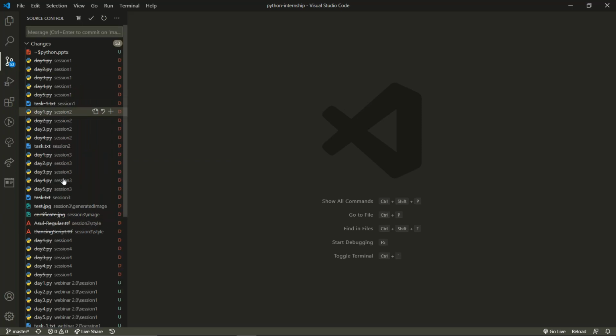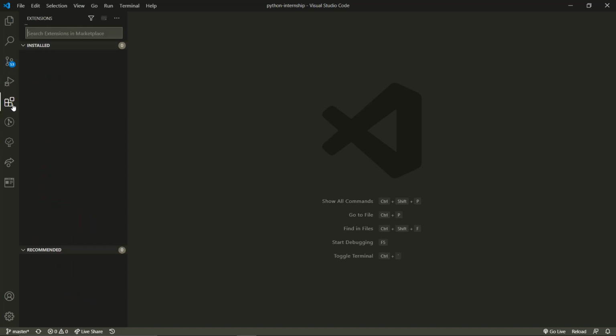Now this is Git. This is something for a higher version. If you know Git, it is well and good. If you don't know Git, then you can study it, or else you can leave it. It is not actually required.